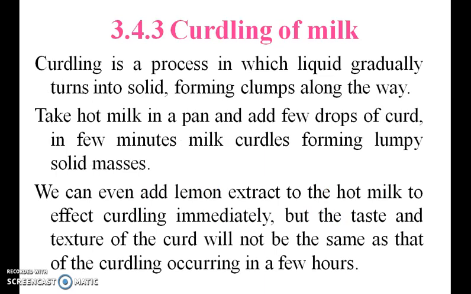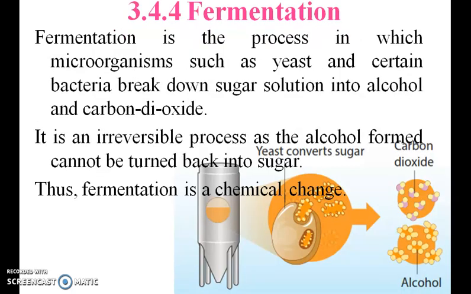So curdling of milk. Curdling is a process in which liquid gradually turns into solid, forming clumps along the way. Take hot water in a pan and add a few drops of curd. In a few minutes, the milk forms lumpy solid masses. So what is fermentation? Fermentation is the process in which microorganisms such as yeast and certain bacteria break down sugar solution into alcohol and carbon dioxide. It is an irreversible process as the alcohol formed cannot be turned back into sugar.